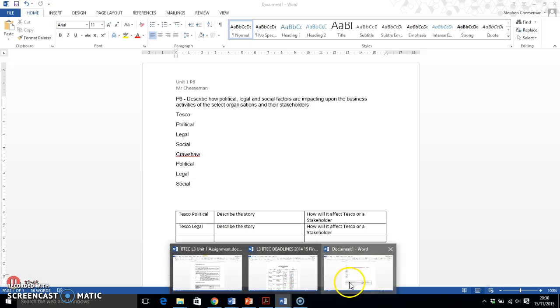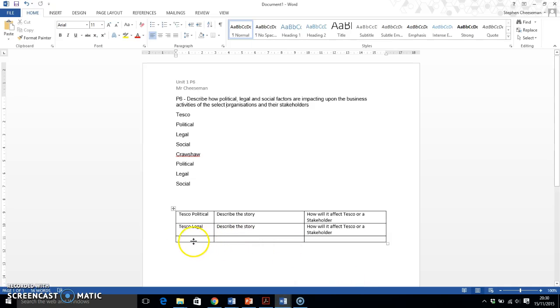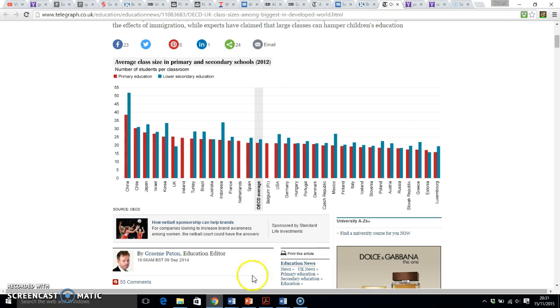So again, just thinking back to our model, Crawshaw, social, describe the story about classroom sizes across the world, and then how will it affect us here at Crawshaw, or students like yourselves at Crawshaw. Once you've done that story, then there are no more.